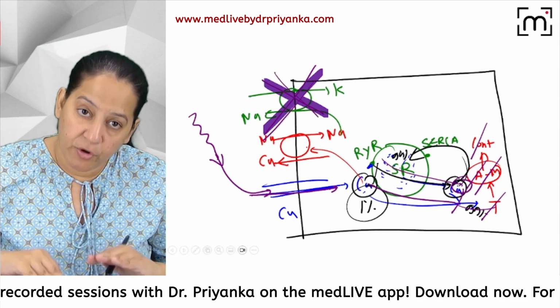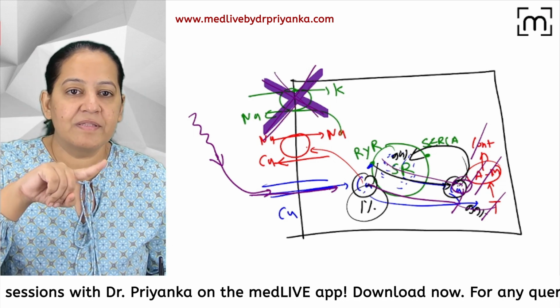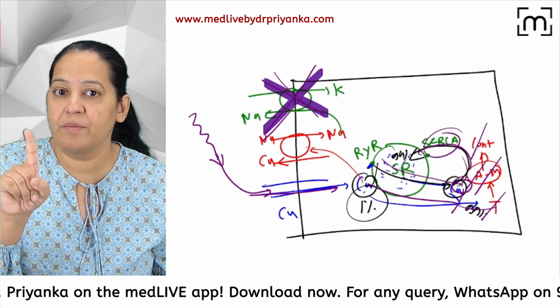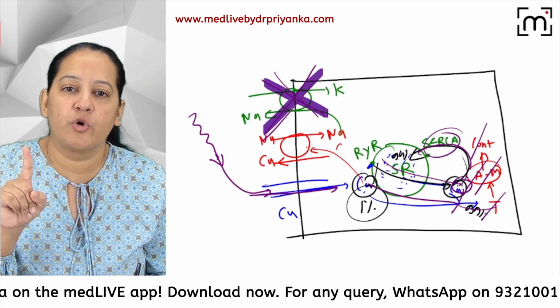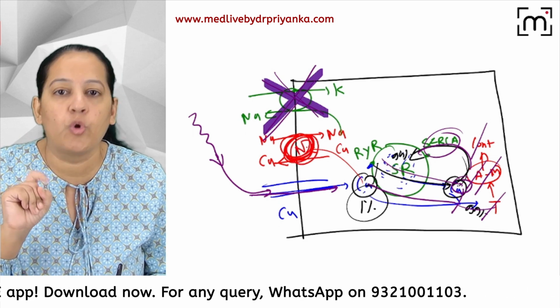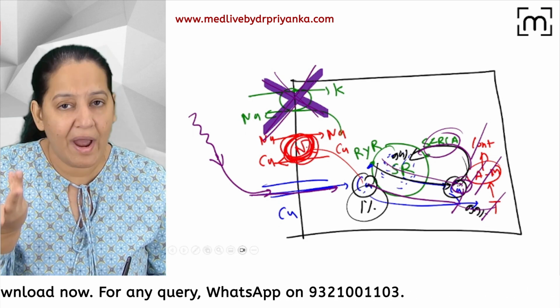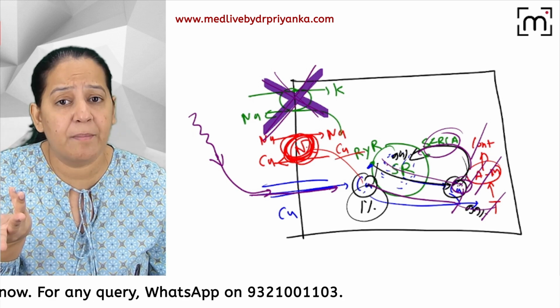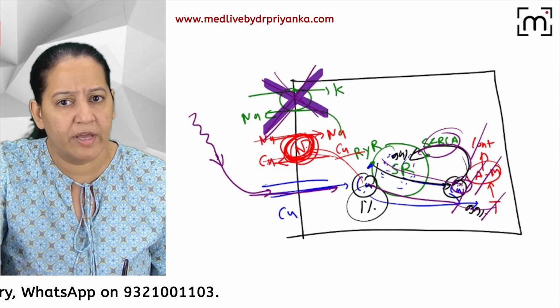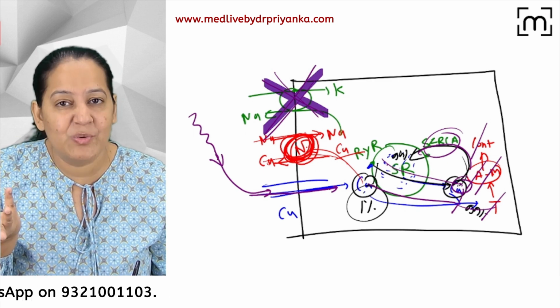Contraction is normal. But for relaxation, the 99% calcium will go back via SERCA. There is no problem in that. Okay, what about the 1% calcium? That 1% calcium will come and request, can you take me out? This time this transporter is saying no, I will not take you out. Why? The calcium asks why you are not taking me out. In place of me, the sodium will come. You manage the sodium. This is saying no, I cannot manage the sodium.